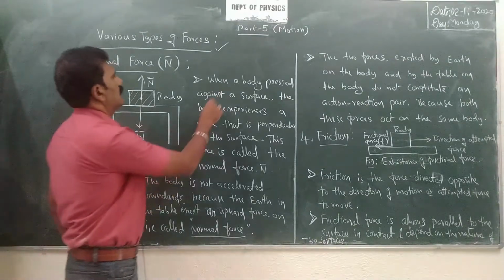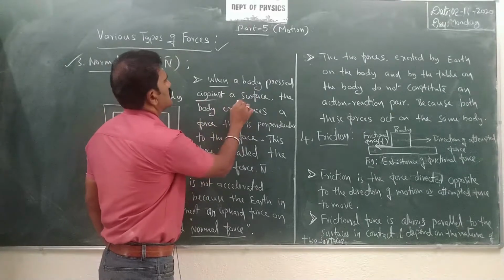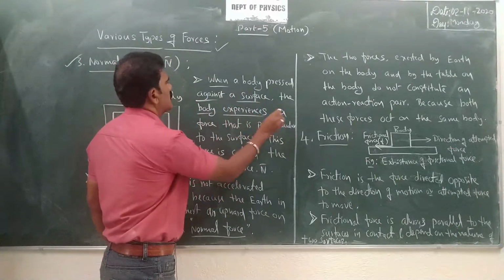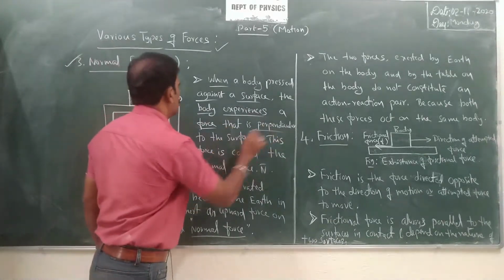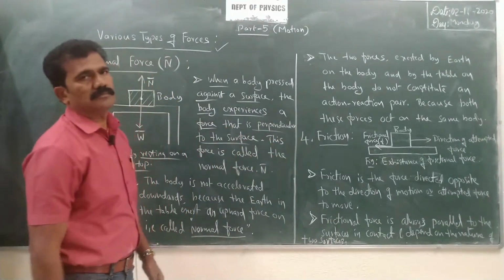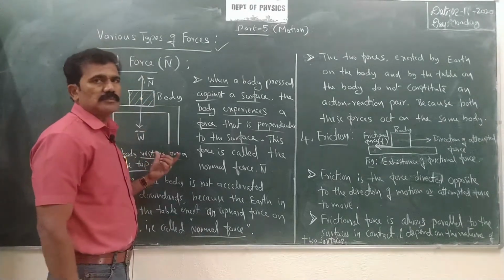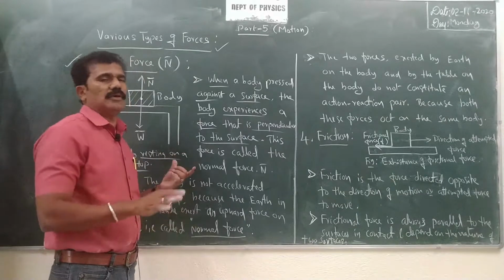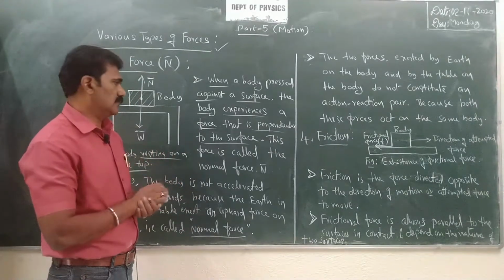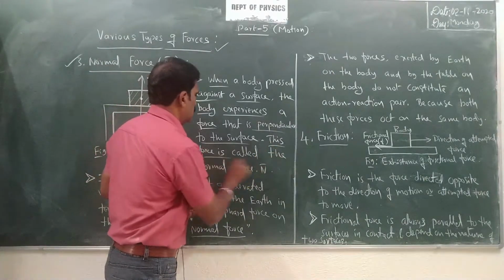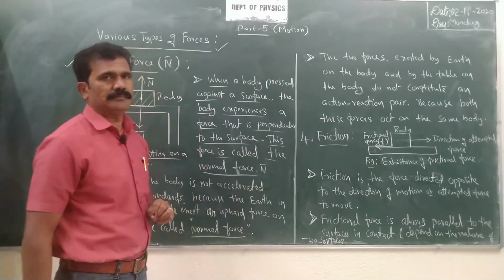That is why we can define it like this: when a body is pressed against a surface, the body experiences a force that is perpendicular to the surface. The body is having the weight, of course, downwards. But what is the force experienced by the body? That force you have to consider as the normal force, denoted by capital N bar.